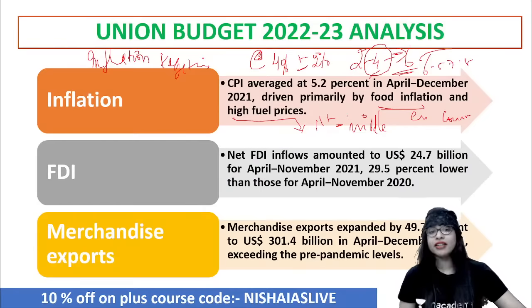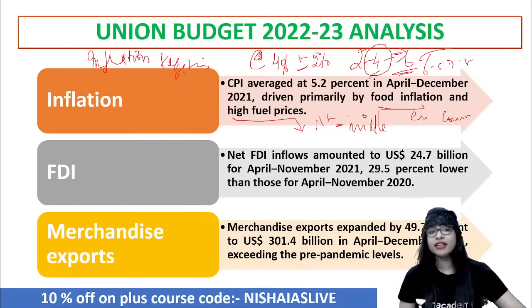Let me tell you that. Now, FDI, foreign direct investments. In the context of the top economic indicators of the budget, of course, we have been doing great with regard to FDI. In spite of the pandemic conditions also, the foreign investments that we used to receive from other countries were pretty high. For the past 5 years, if you see, that was pretty good. And even in this pandemic situation, we were never low or down.